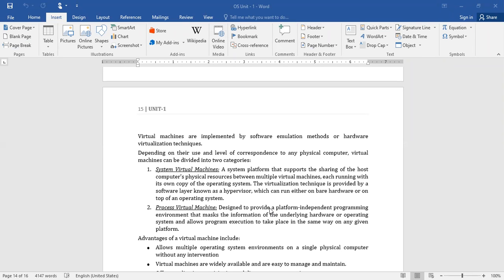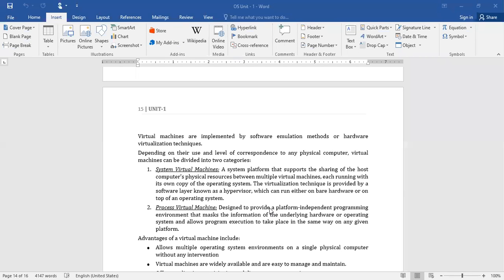Concurrent access. Right? So in such a way, you can use the copy of the operating system as your own copy, and you can utilize it. Such kinds of systems are called system virtual machines. A system platform that supports the sharing of the host computer's physical resources between multiple virtual machines, each running with its own copy of the operating system.